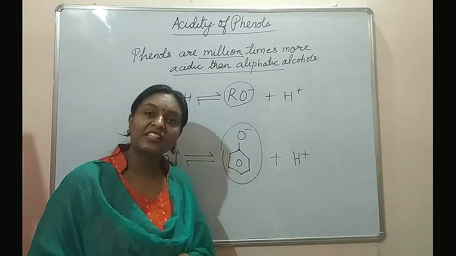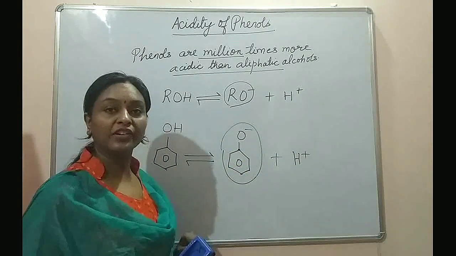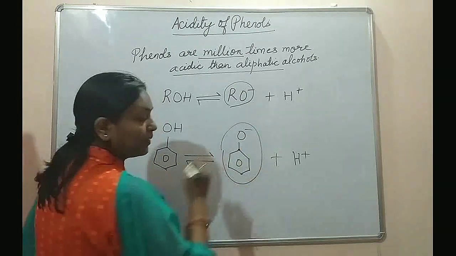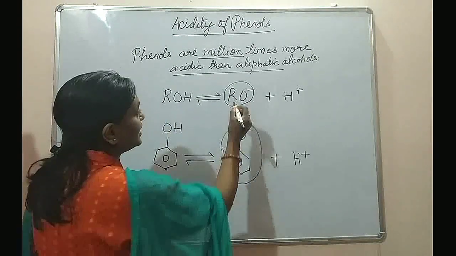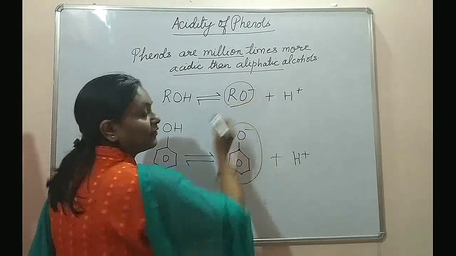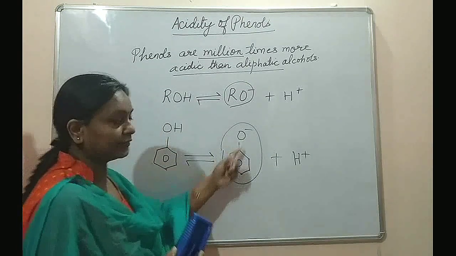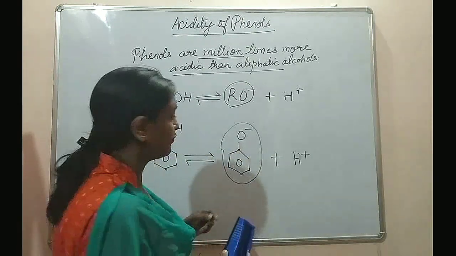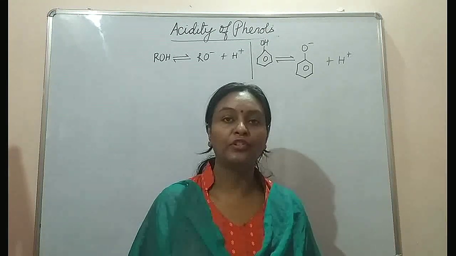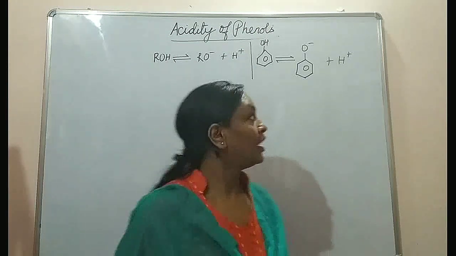Because of this, phenoxide ion will undergo resonance. The delocalization of negative charge will take place into the benzene ring. But in case of alkoxide ion, delocalization of this negative charge is not possible. Now we will compare the resonating structures of both phenol and phenoxide ion to understand this concept.